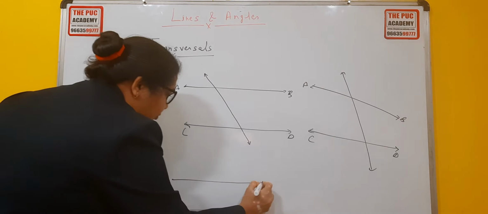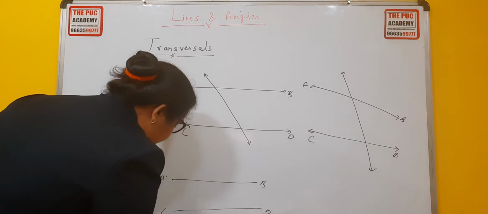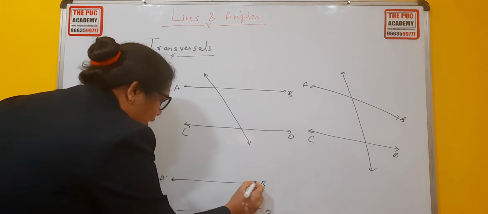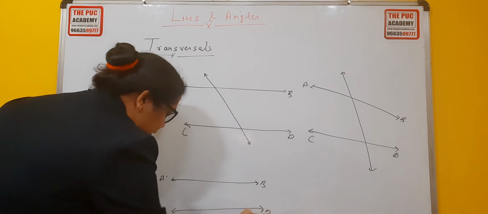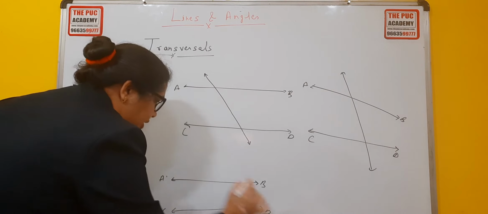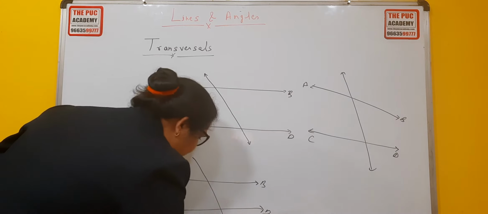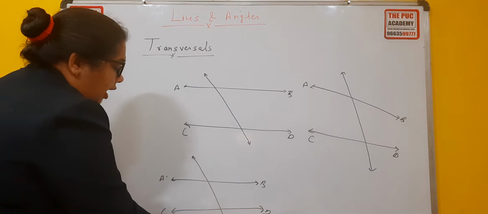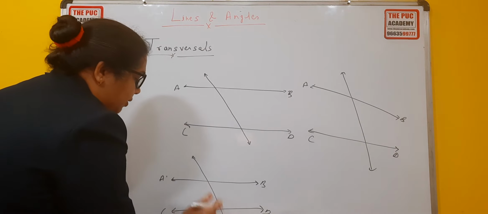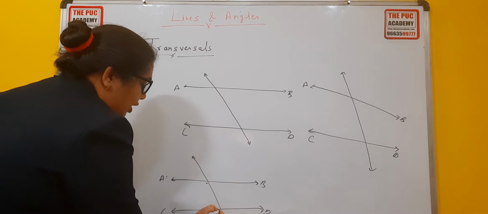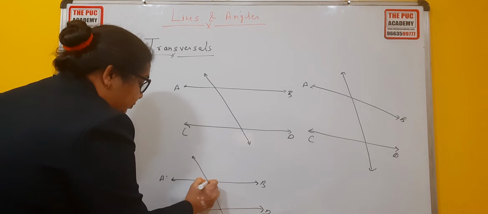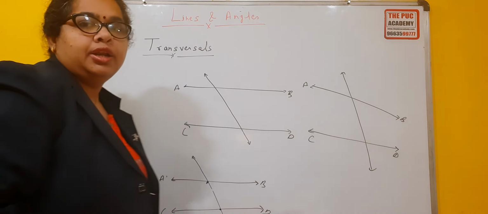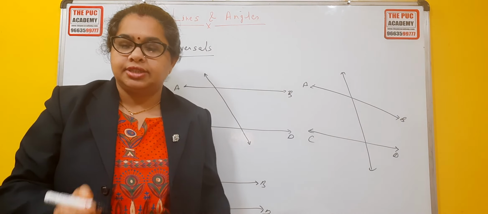There is A, B, C, D, E and F. There are three lines and there is a plane, and there is one transversal which intersects all three lines at particular points. You can see here these are the points where the transversal is intersecting.